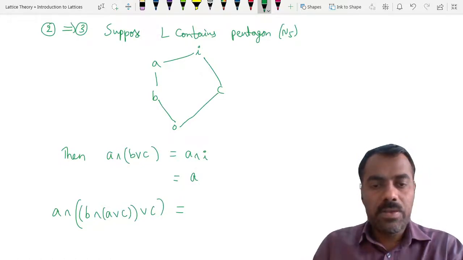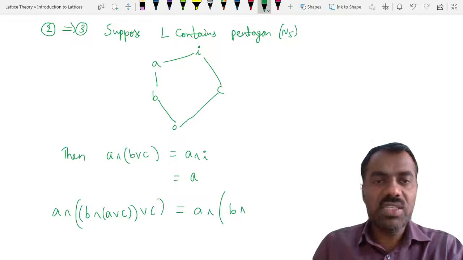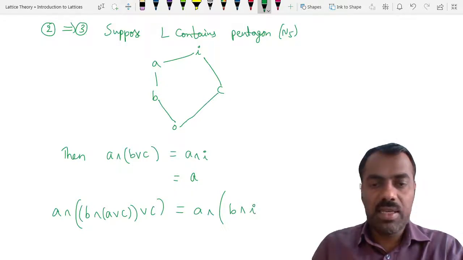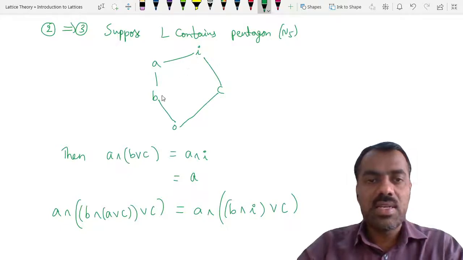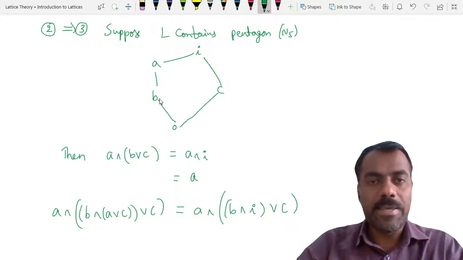So this is A meet B meet, what is A join C? I. Then we are trying to join with C. But what is B meet I? It is obviously B, right?